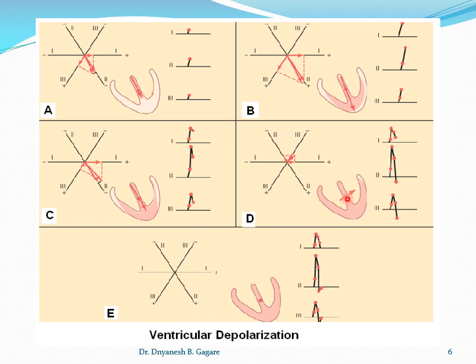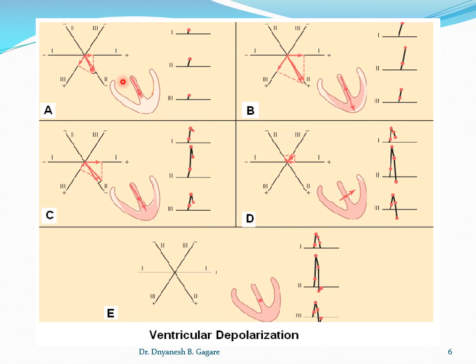Okay, in this way for a fraction of a second, because our first statement is that current always flows from the depolarized area to the polarized area, and once the whole ventricle gets depolarized, that means there is no current flow. And at the same time, how does the wave come? If you see the R wave in the QRS complex, the R wave starts from this point and ends here, okay.